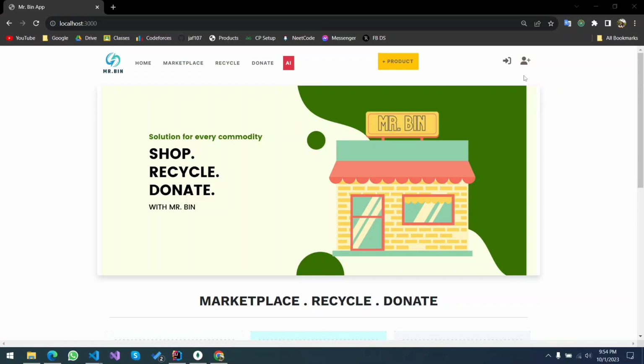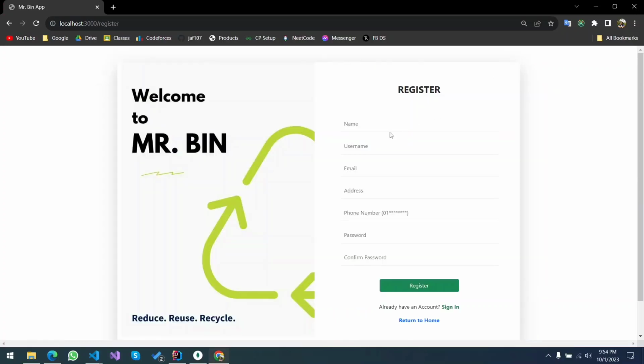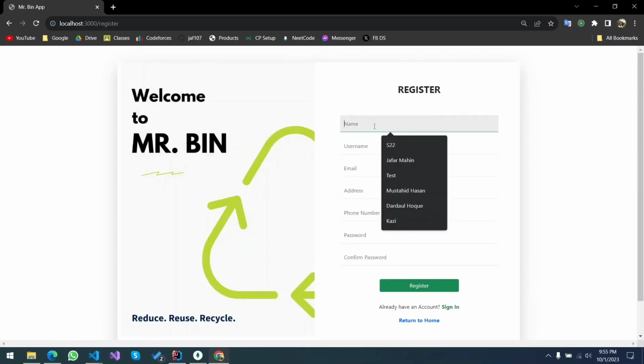So now the user management section. Here in this ribbon, a user can register his or her name.